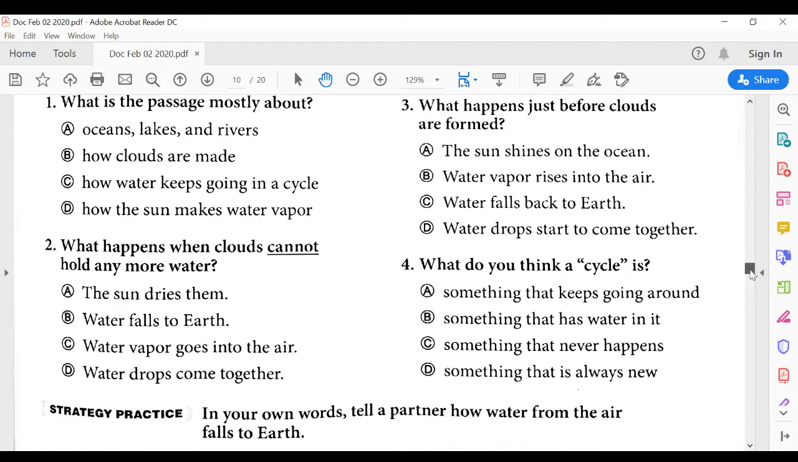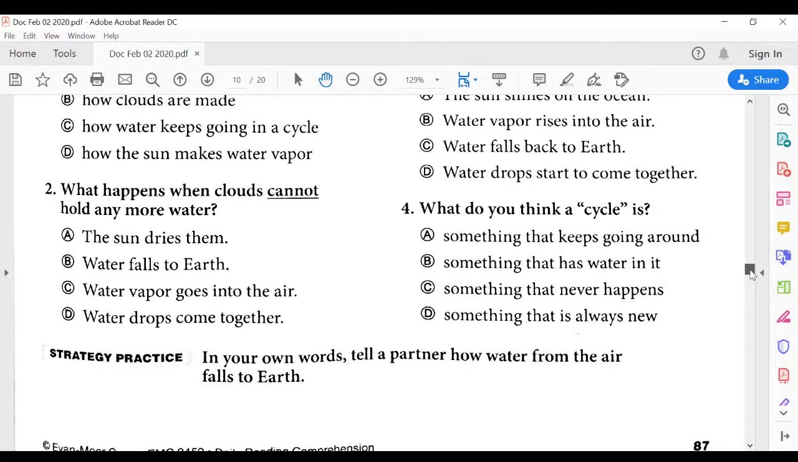Number 4, what do you think a cycle is? Something that keeps going around, something that has water in it, something that never happens, something that is always new. Tell in your own words, tell a partner how water from the air falls to earth.